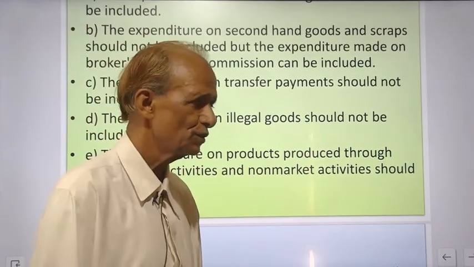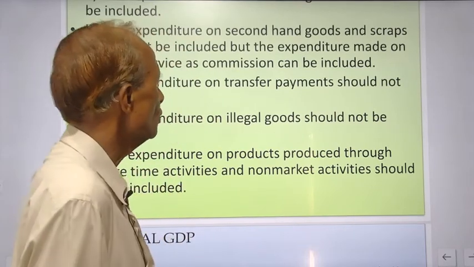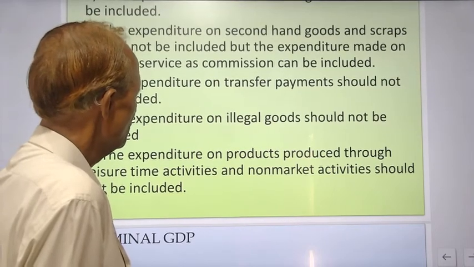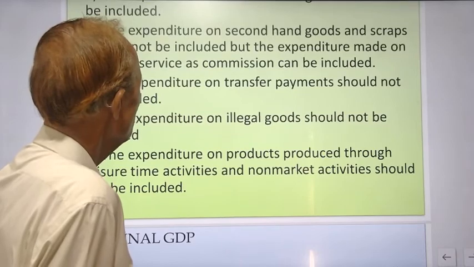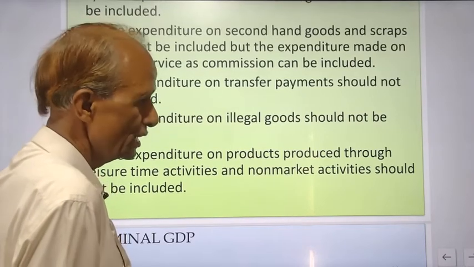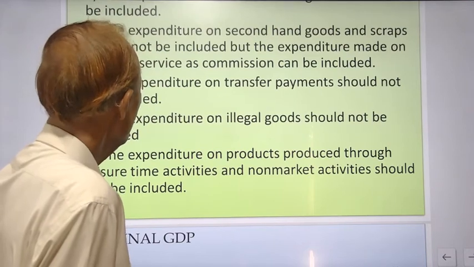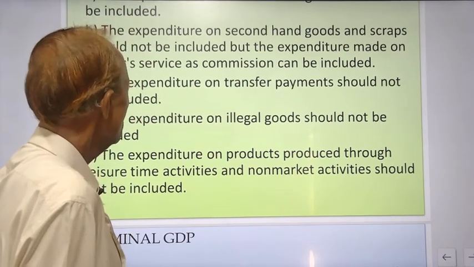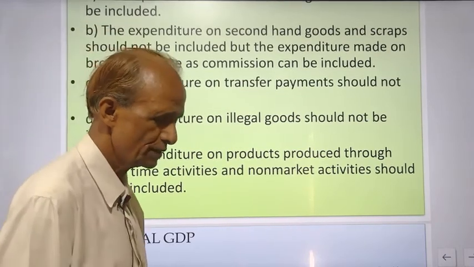So you should keep in mind that we should not include the expenditure incurred on acquiring second-hand goods, or if you sell scrap, that should also not be included. The third precaution is the expenditure on transfer payments should not be included.